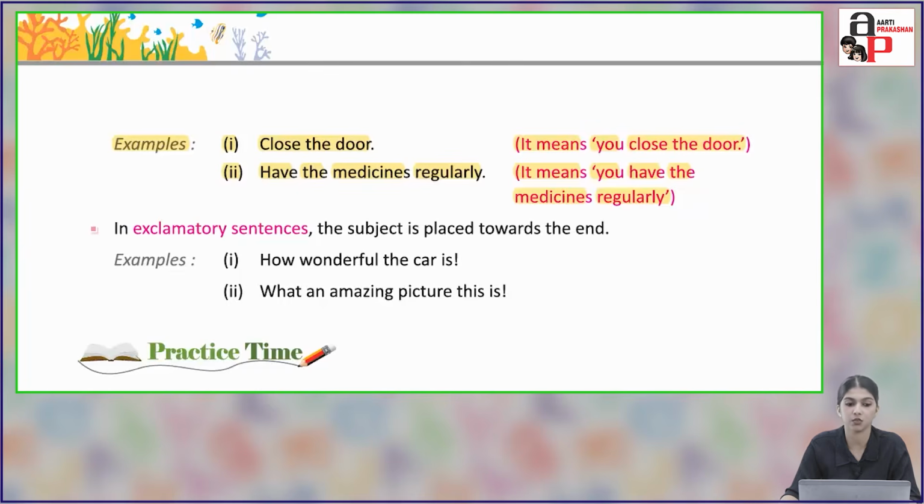It is understood. In exclamatory sentences, the subject is placed towards the end, so in exclamatory sentences we always write the subject at the end of the sentence. Examples: How wonderful the car is. The car is the subject. What an amazing picture this is. Picture is the subject. So students, we are done with the chapter. I hope you understood well. So do practice the chapter on your own.